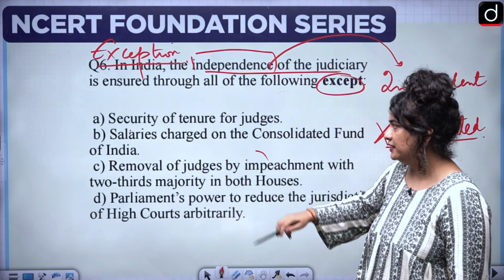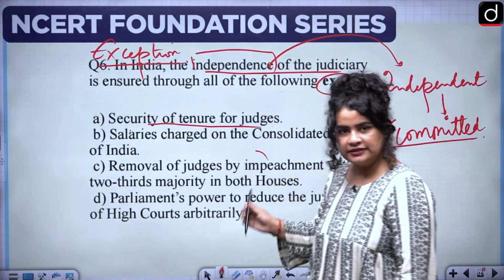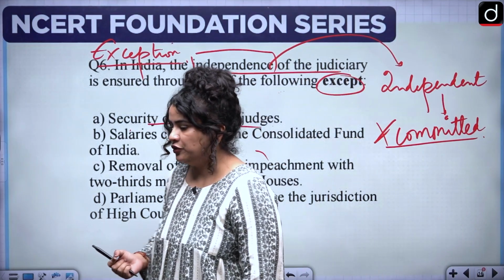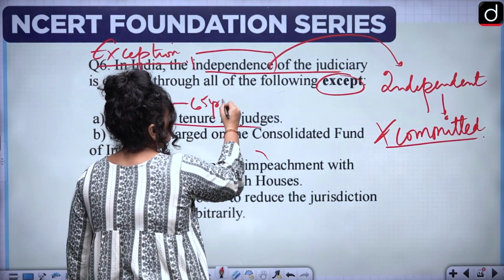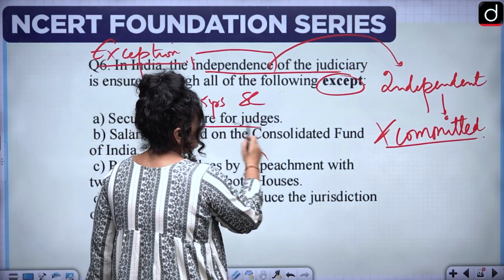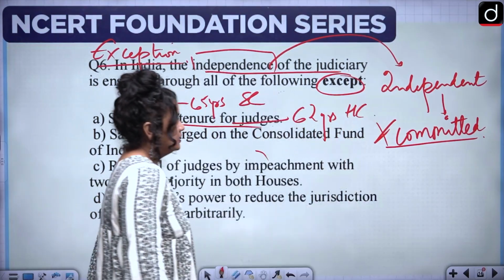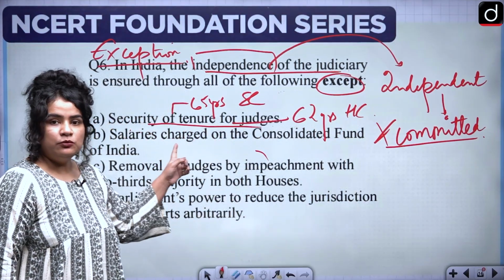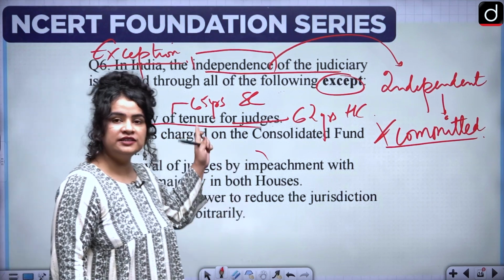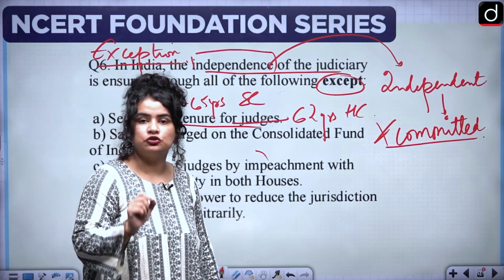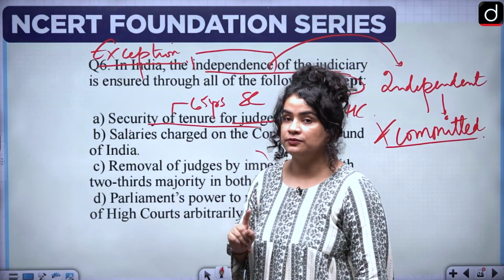So let's say A is security of tenure for judges. Yes, this is correct. There is a security of tenure for judges, which is 65 years for the Supreme Court judge and 62 years for High Court judge. So the judges cannot be removed from their position before this tenure except through impeachment, and that impeachment is a very difficult process.